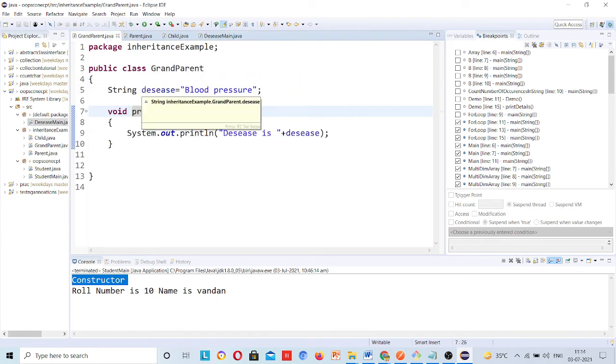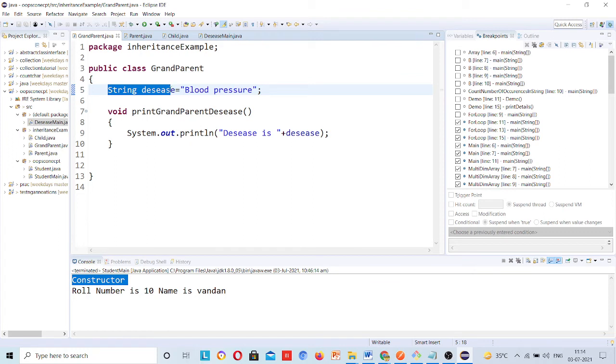What I have created is three different classes. One is grandparent, one is parent, one is child, and one class which is responsible for creating the main method and objects for these three classes. There is a disease in the parent class, a string variable containing the disease.